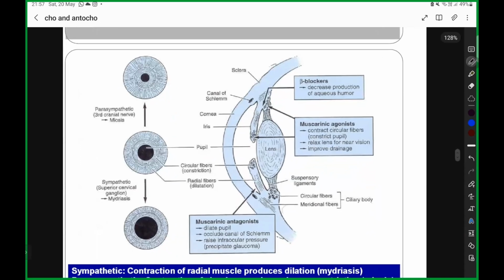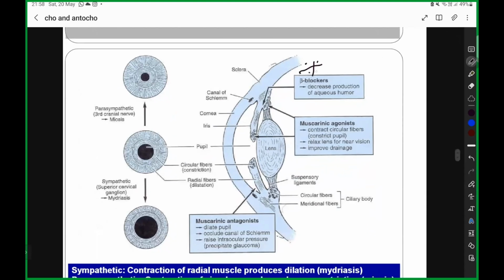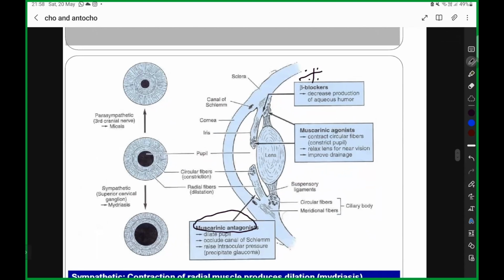Next we are going to move towards the innervations of the iris. Just listen carefully. For the innervation of the iris there are two things. For now, don't look at beta blockers. Just listen, see only these two things: muscarinic agonist and muscarinic antagonist. The muscarinic agonist constricts your pupil, that is meiosis. It relaxes your lens so that you can see near vision well, and it improves your drainage. Therefore, it reduces the intraocular pressure and improves glaucoma.